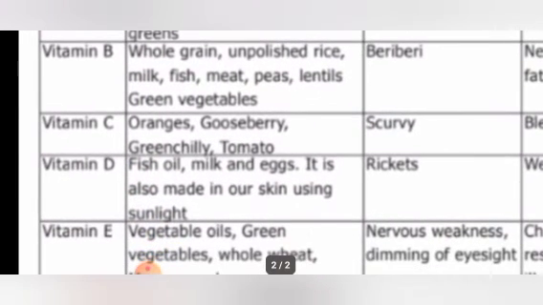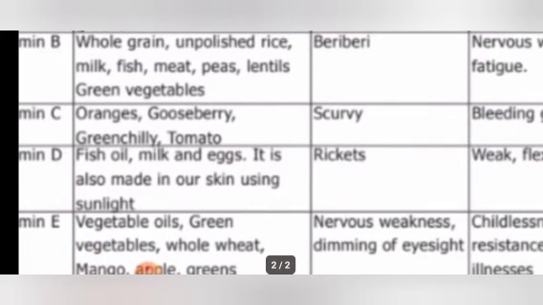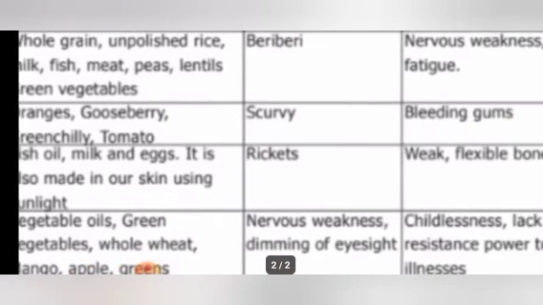And then vitamin C. What is the next vitamin? Vitamin C. Vitamin C is abundantly found in oranges, gooseberry, green chili, tomato. Oranges, gooseberry, green chili, and tomato are good sources of vitamin C. The deficiency disease, lack of vitamin C, leads to a disease called scurvy. What is the name of the disease? Scurvy.